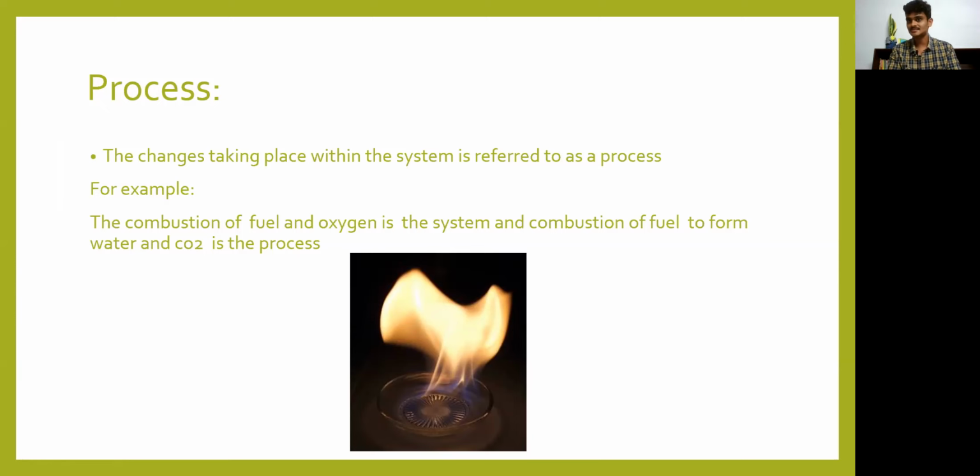And system, we studied system before, right? So what is the system here? The fuel and oxygen, which is burning, that is the system. And what is the result? Carbon dioxide and water, that is the outcome. So we could simply say the combustion of fuel to form water and CO2 is a process. The process is that there is burning.